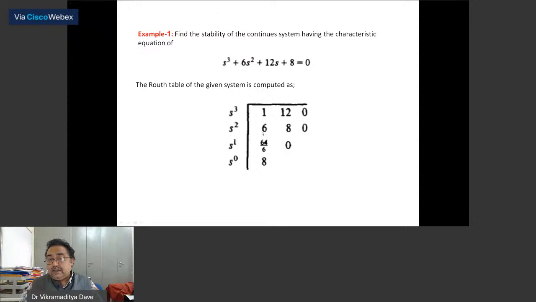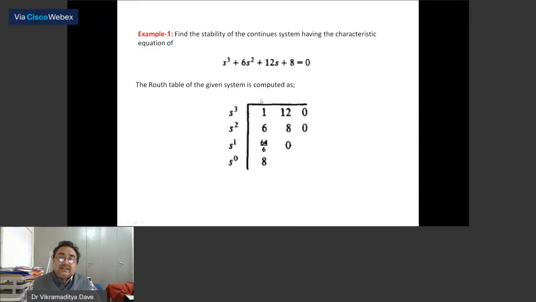This element 6 multiplied by 0 minus 1 over 0. So 0 by 6 is 0, nothing. And because no element exists, there will be no other element. Now we find out with this 64 by 6 multiplied by 8 minus 6 times 0 upon 64 by 6. So it will come out to be 8. And for the remaining, nothing is there.